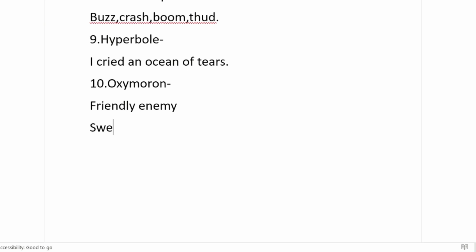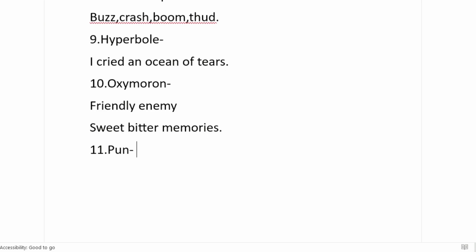Next, sweet, bitter memories or bittersweet memories. So how can the same thing be sweet also, bitter also, friendly also, enemy also? So when I am using two contradictory words together, this is called oxymoron.